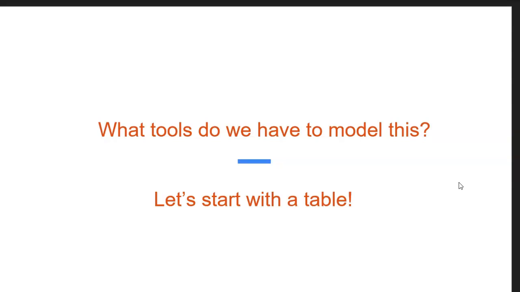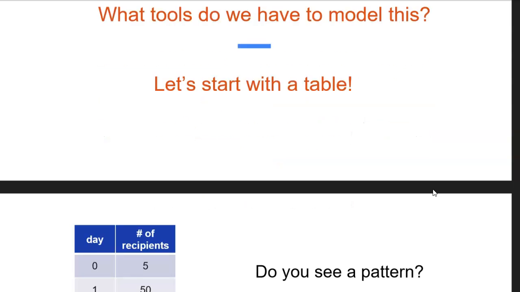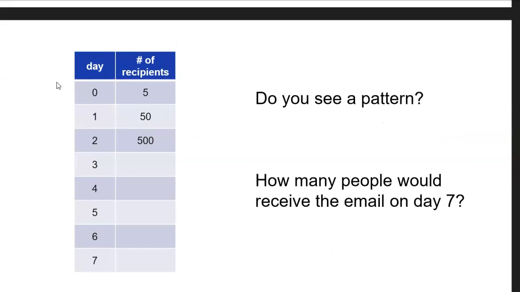What tools do we have to model this? Well, we've talked about a bunch of tools. My favorite is always to start with a table. I think it shows the pattern pretty well. So let's start with a table. So we have the day over here, the number of recipients over here. We started with 5 on day 0, 50 the next day, and then 500 the following day. Do you see a pattern here? How is this changing? And then how many people would receive the email on day 7, being a full week?